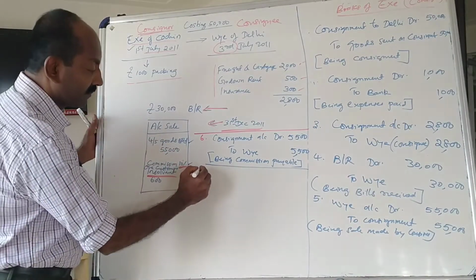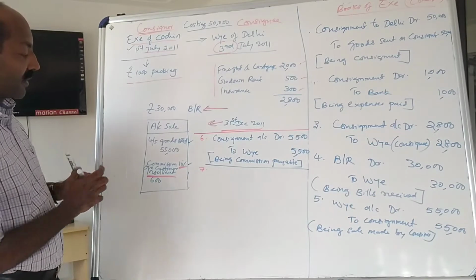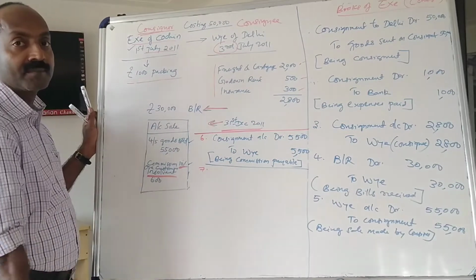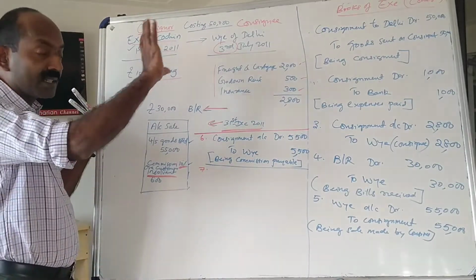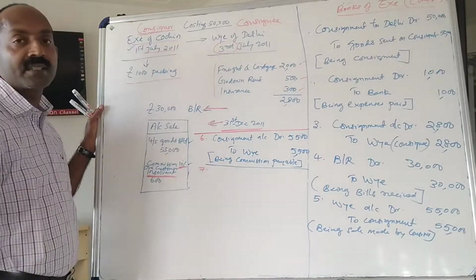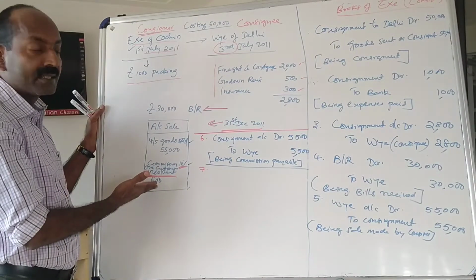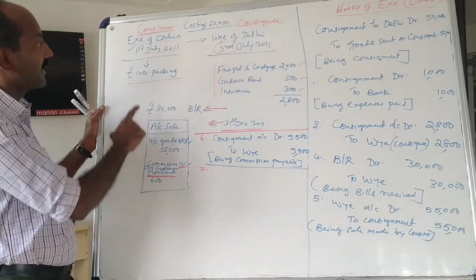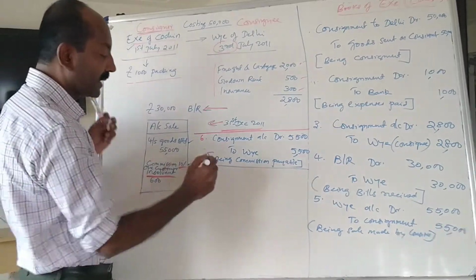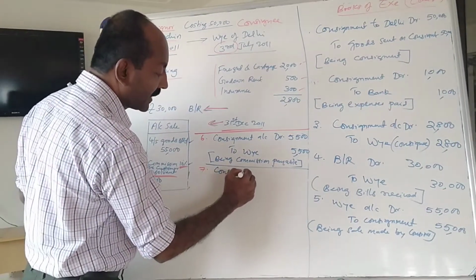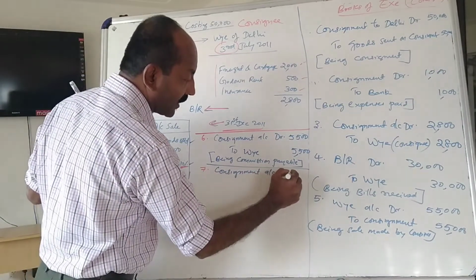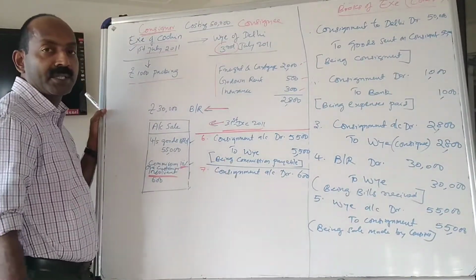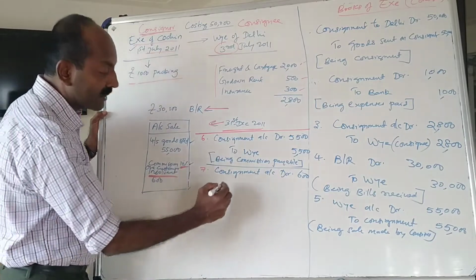Now seventh entry. One customer has become insolvent and 600 becomes bad. Remember that in consignment all the risk and everything is to be suffered by the consignor himself. So 600 becomes bad debt. That bad debt is the expense of the consignor. So that expense of the consignor has to be debited to consignment account. What is the journal entry? Consignment account debtor, 600. Because it is an expense for consignment, loss for consignment. That is why consignment account is debited.